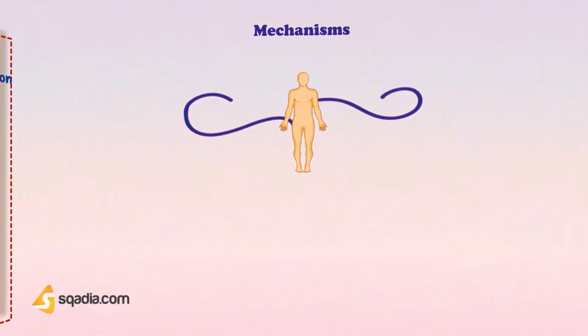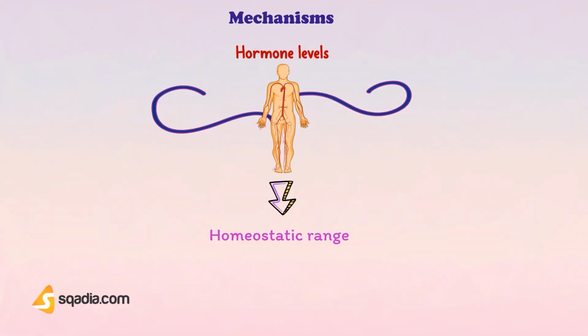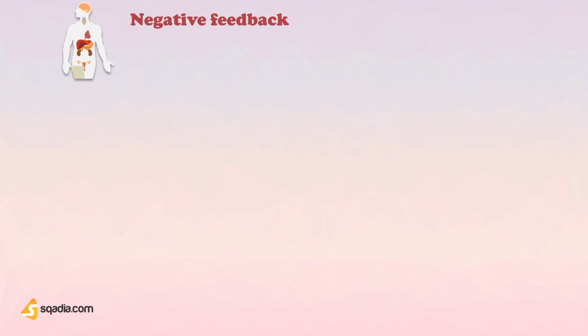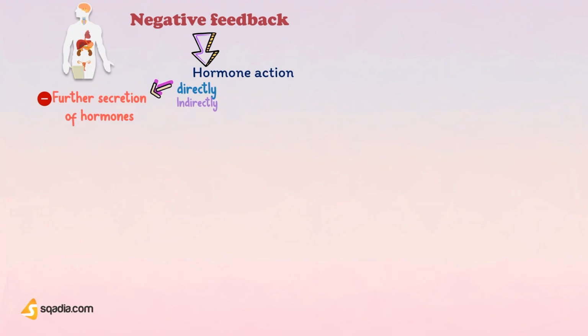Now we're focusing on the two major mechanisms that maintain hormone levels in the blood within a homeostatic range: negative feedback and positive feedback. Negative feedback is the more common mechanism for regulating hormone secretion. Positive feedback is rare. Negative feedback. In endocrine systems, negative feedback means that some feature of hormone action, directly or indirectly, inhibits the further secretion of the hormone.